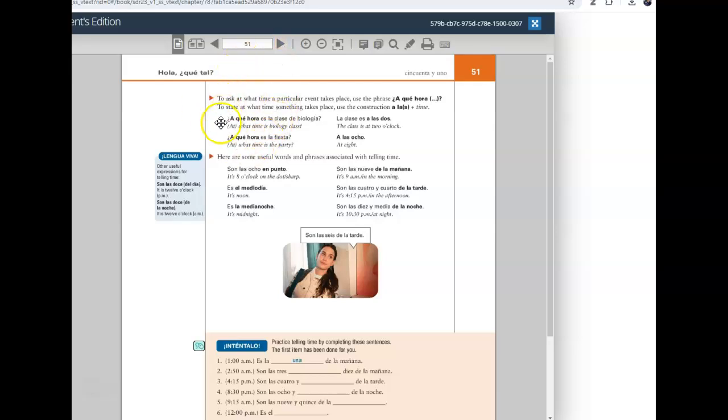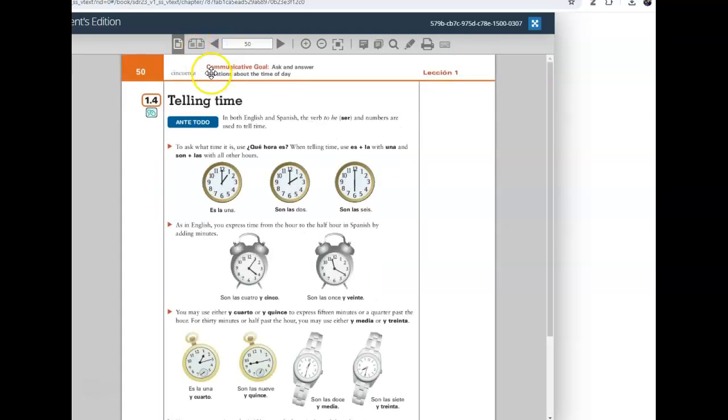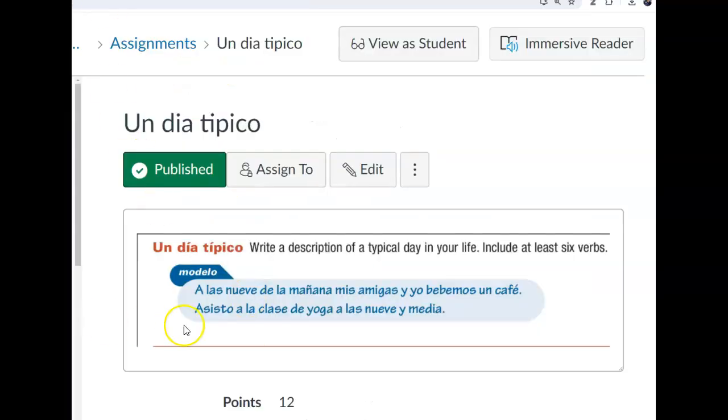But on page 51, as you may recall, to indicate at what time something takes place, we would use a la if the time is 1 o'clock, and a las if the time is 2 or more. And here again you have your times of day. That's on pages 50 and 51. So that's half the battle. Express the time and time of day at which you do 6 random activities. And I don't want you to use vocabulary you're not familiar with. To brush your teeth, to make the bed. That's not vocabulary that we've gone over yet.